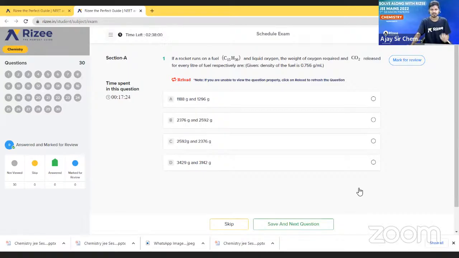So this is the first question. I will give 1 minute of time. Try to solve this question, then I will explain the answer.